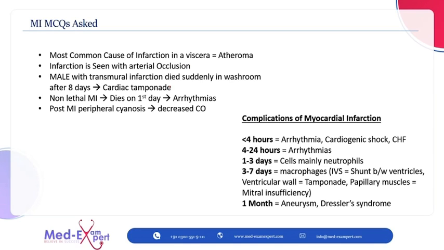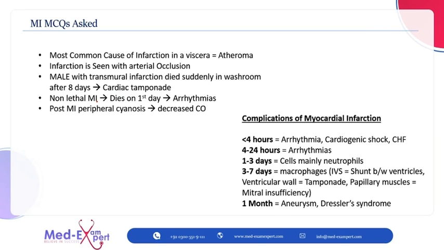Now, as I explained, if a male presents with a transmural infarct and dies suddenly in the washroom after 8 days of myocardial ischemia, the most common cause can be cardiac tamponade because it is the most lethal cause. There can also be other changes, like papillary muscle tissue damage or interventricular septum damage, but due to cardiac tissue damage, cardiac tamponade can occur, and it is the most lethal complication of myocardial ischemia.